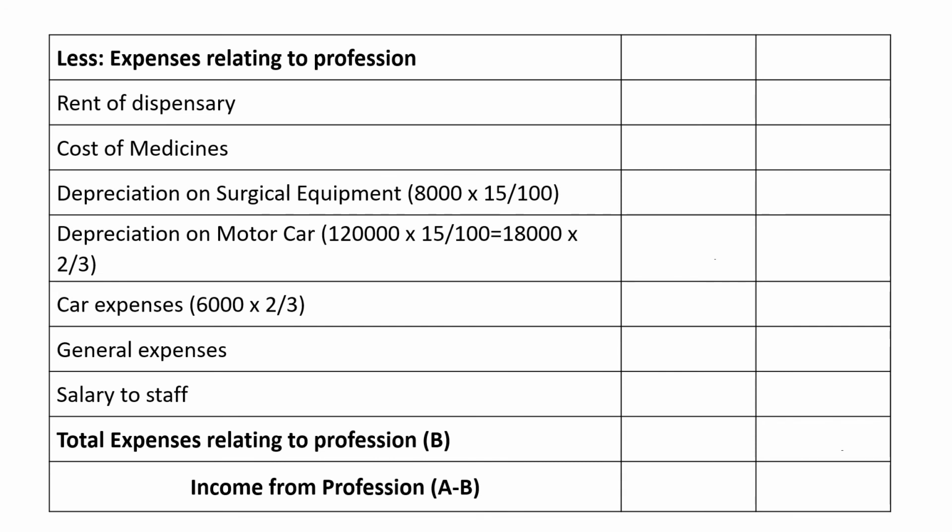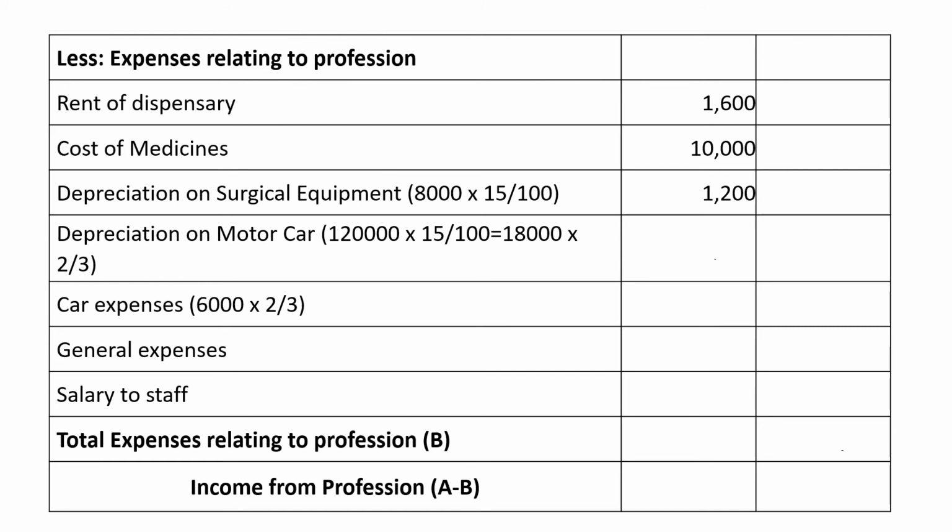Now let us look at the expenses relating to profession, or payments relating to the profession, one by one. We have already marked them. The first one is rent of dispensary, that is 1,600. Then cost of medicines 10,000. Then depreciation on surgical equipments. They have given surgical equipments as 8,000, that is capital expenditure. So we need to calculate the depreciation on surgical equipments at 15%. So 8,000 into 15 by 100, the answer is 1,200.